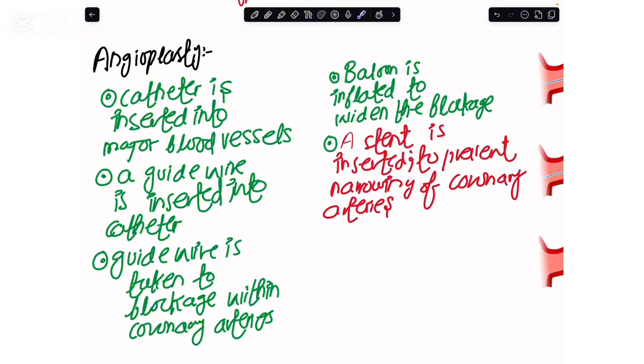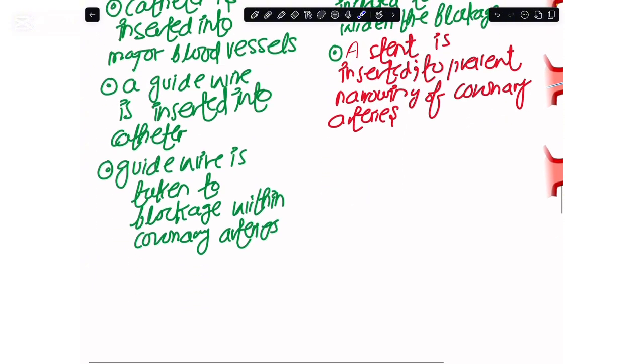After we have widened the blockage and the lumen has been restored to the original size, the doctor would place a metallic meshwork, and that is a stent. This would further prevent the narrowing of the coronary arteries again. So this was angioplasty.